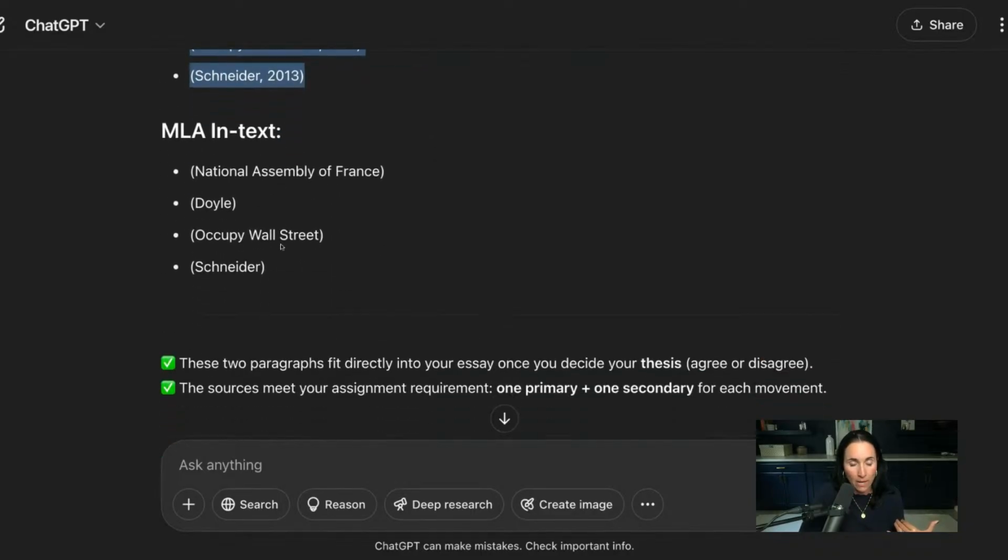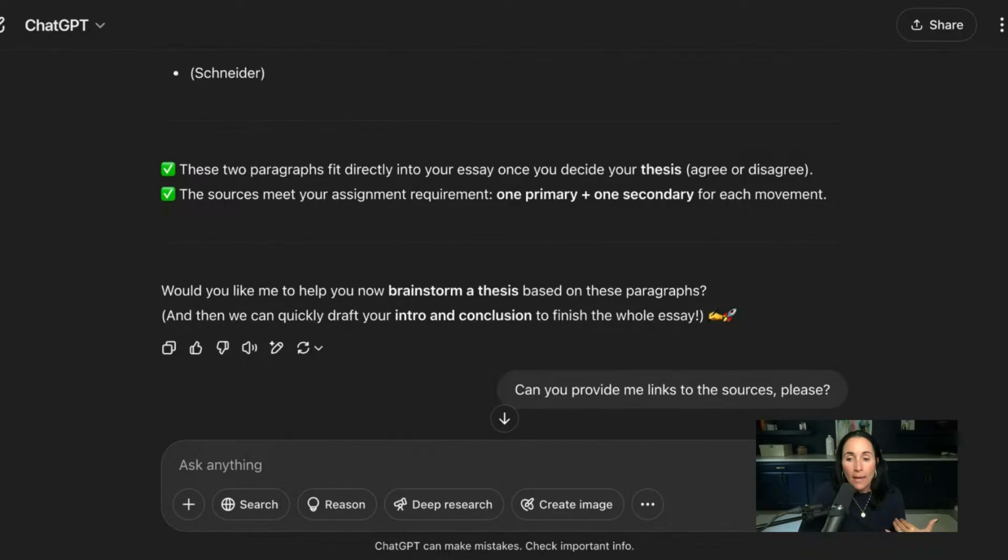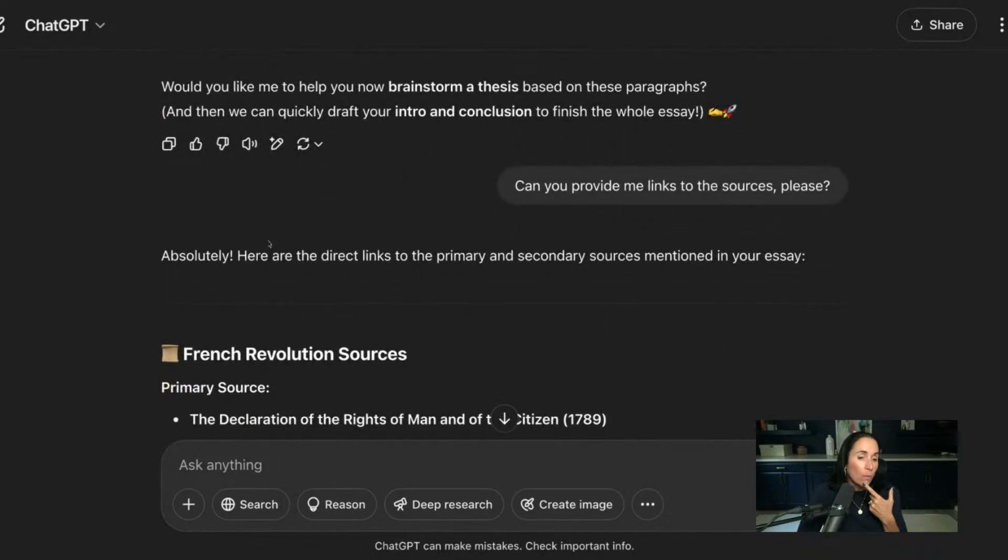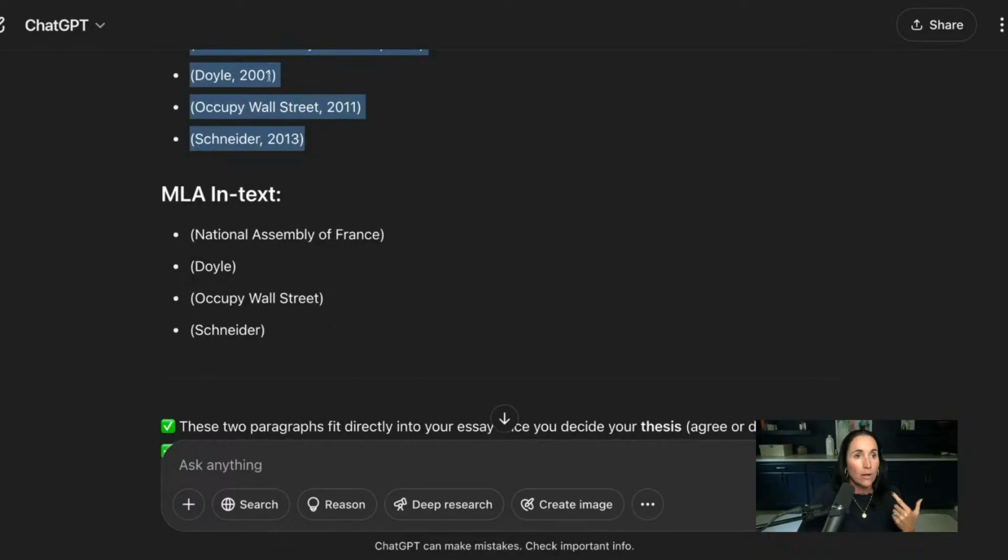Now I'm thinking, I want to check out these primary sources to make sure they are real. Let me go ahead and check out these primary source documents. You need to go into ChatGPT and click on these things and make sure they're real. They may be real, but they don't fit really well. So let me go back there and show you what I'm talking about.